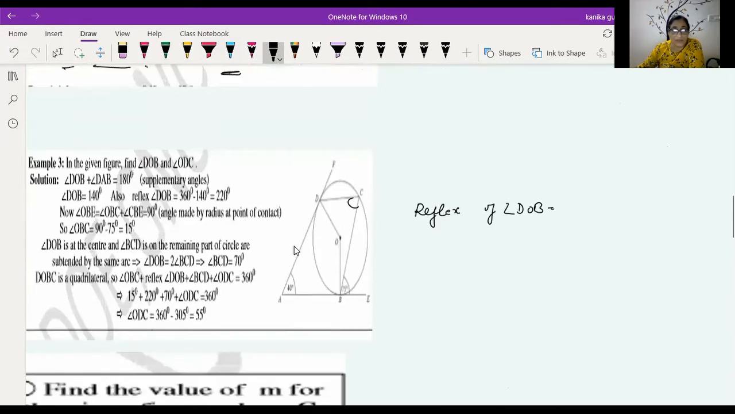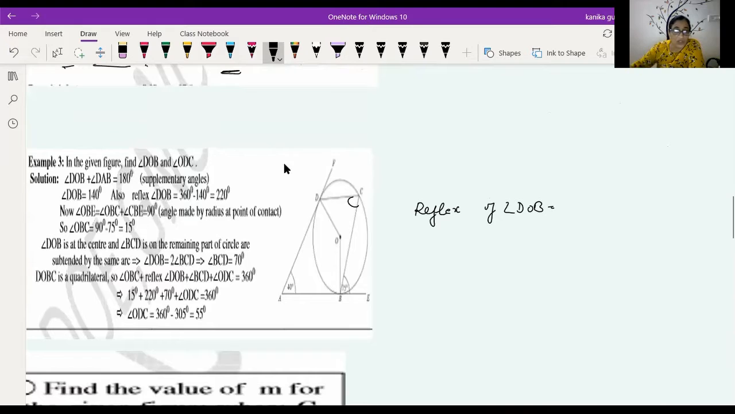Now example number 3. In the given figure, find angle DOB. This is DOB, you have to find this angle, and angle ODC. You want to find this angle. Now you know that angle DOB, this angle, plus angle DAB is equal to 180 degrees. These are supplementary angles.